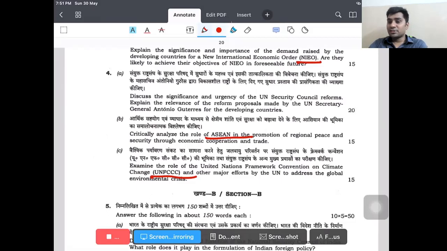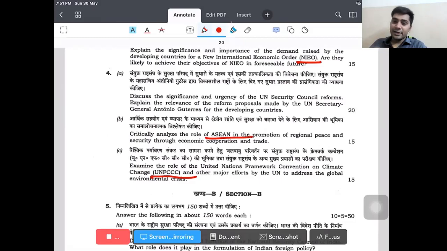So the United Nations framework is a platform where you can write about Woodrow Wilson's model of usage of global platforms, and you can write about Roosevelt. You can write about these institutions, because they are playing a vital role.